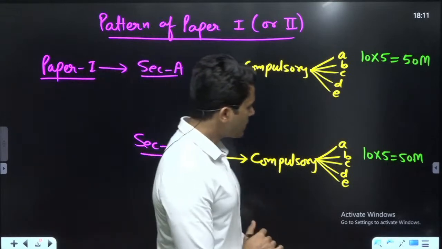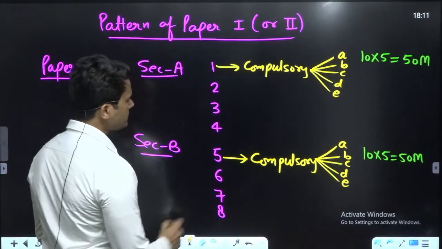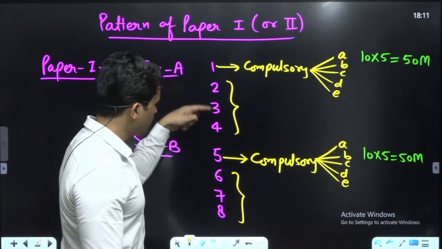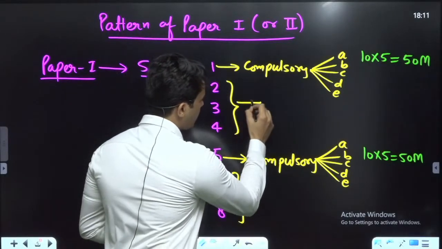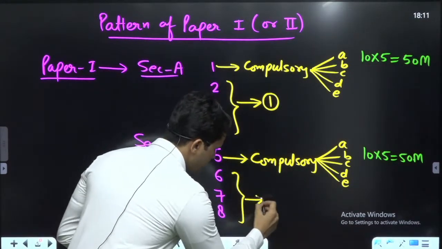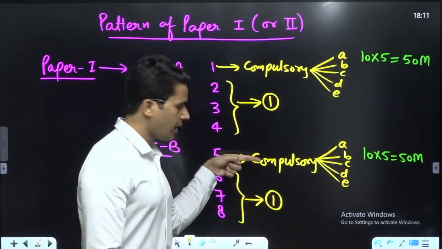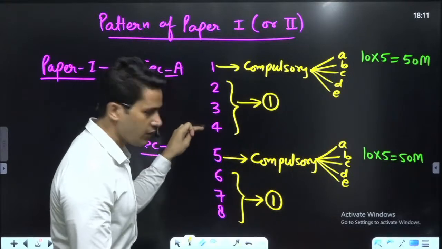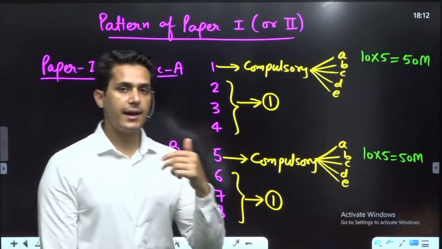Now, that is not the only thing. In the other questions, 2, 3, 4 and 6, 7, 8, you have to attempt one question necessarily from each group. First and fifth questions are compulsory. Out of the rest, 2, 3, 4, you have to select one question, and out of 6, 7, 8, you have to select at least one question.